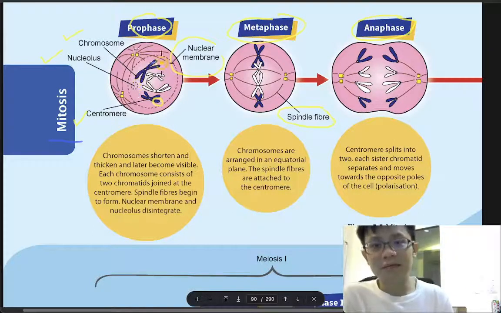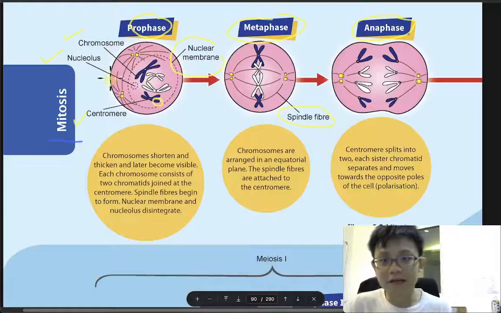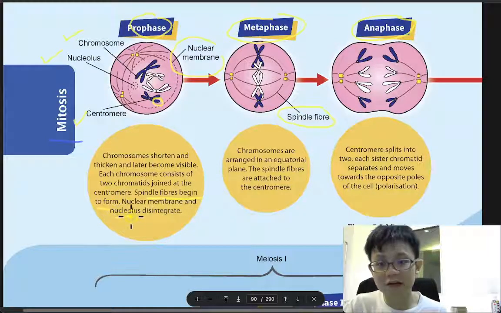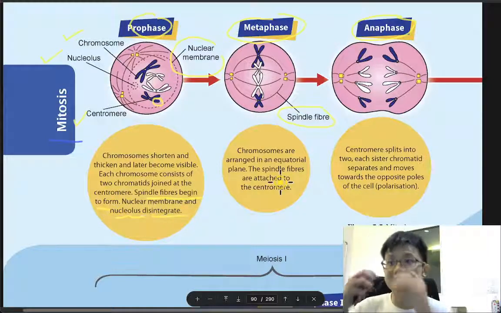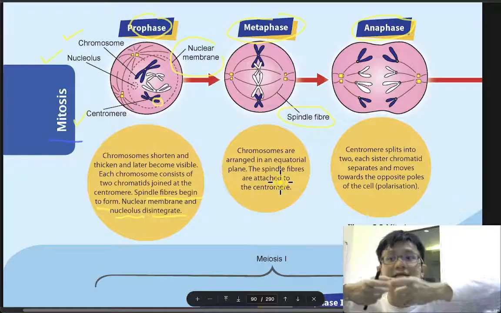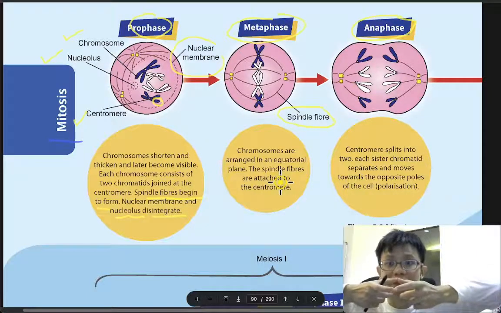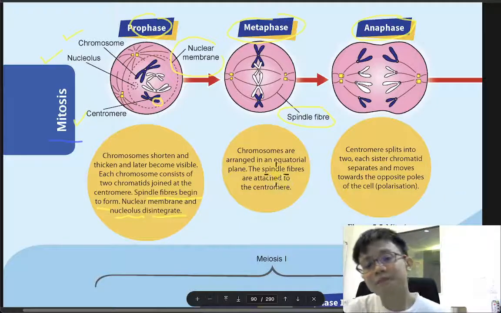I want you to memorize the picture, because if you look at the picture, we can see that the chromosome is shortened. Each chromosome of two chromatids is joined together, the spindle fiber begins to form. The nucleus membrane and nucleolus disintegrate, meaning disappear.